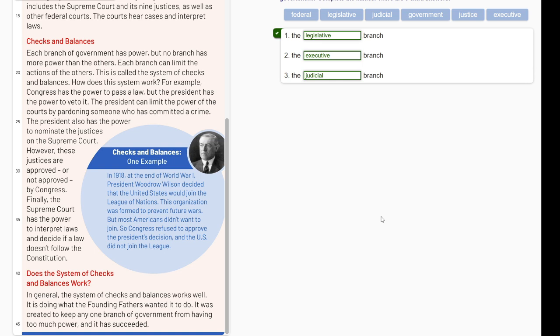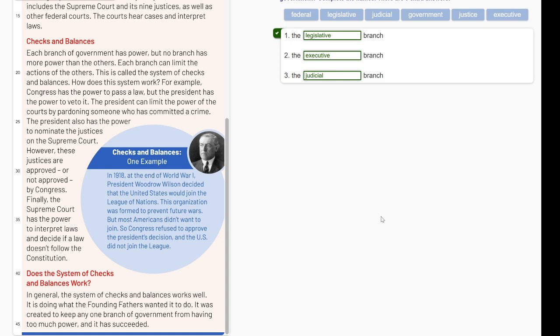Does the system of checks and balances work? In general, the system of checks and balances works well. It is doing what the Founding Fathers wanted it to do. It was created to keep any one branch of government from having too much power, and it has succeeded.